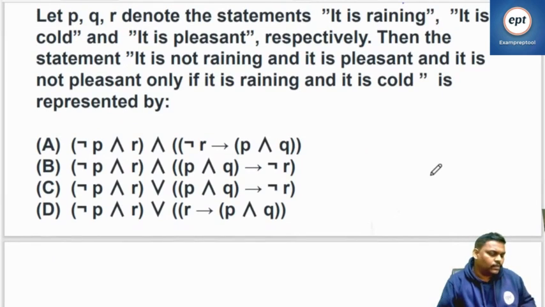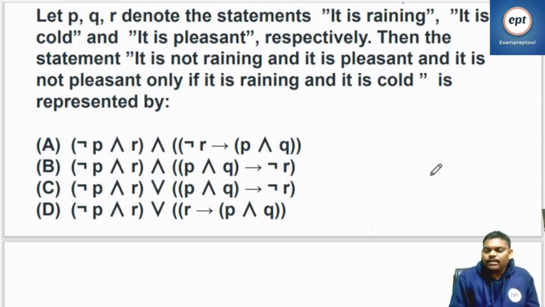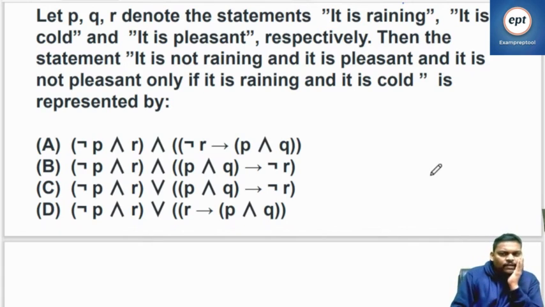46. Let P, Q, R denote the statements: it is raining, it is cold, and it is pleasant, respectively. Then the statement, it is not raining and it is pleasant and it is not pleasant only if it is... so something is given. Can you read it and start?